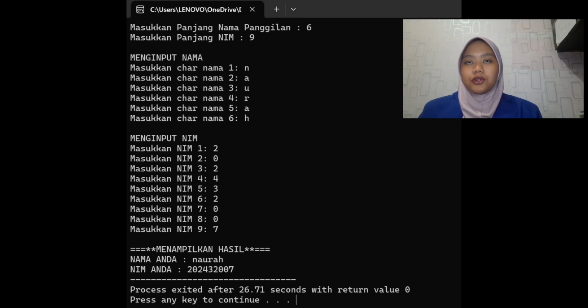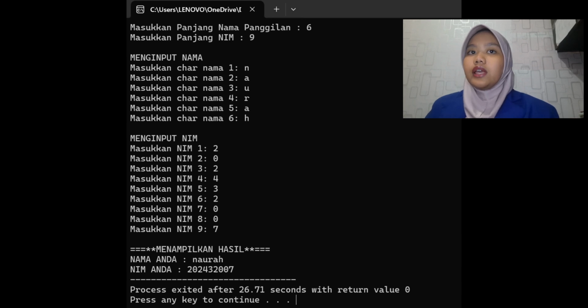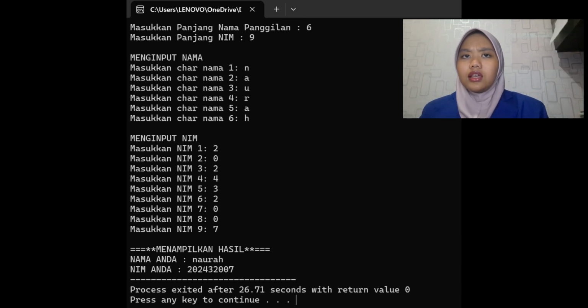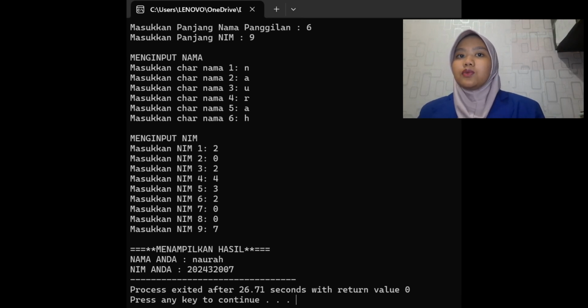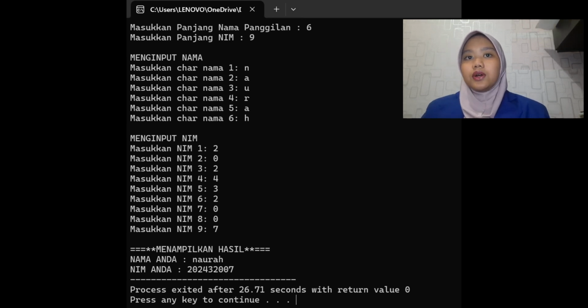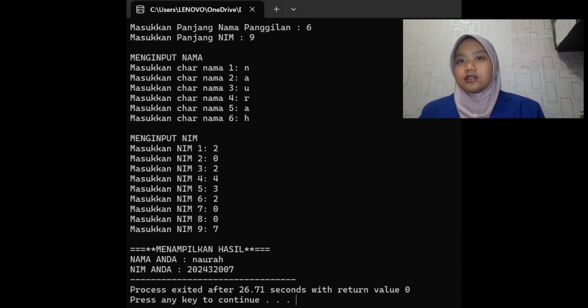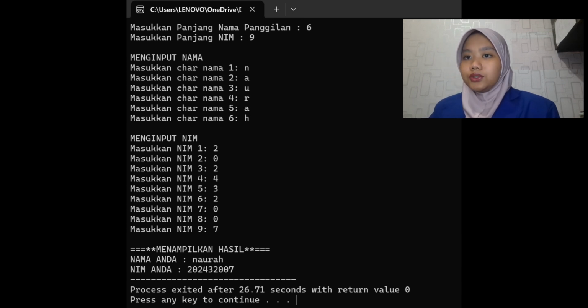After the output appears, we fill in the number of nickname length that we want to enter. Next, we enter the number of name length that we want to enter. After filling in the length, an output will appear that we must fill in with the name and student number according to the amount we entered, and it will display the result at the end of the output.